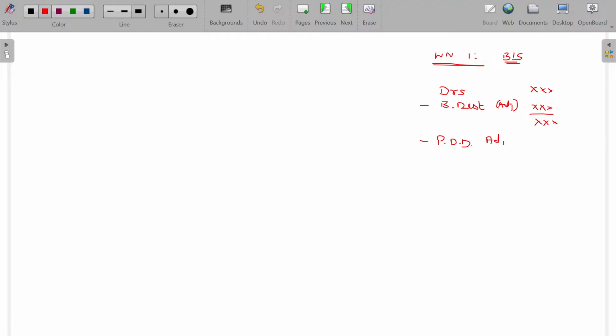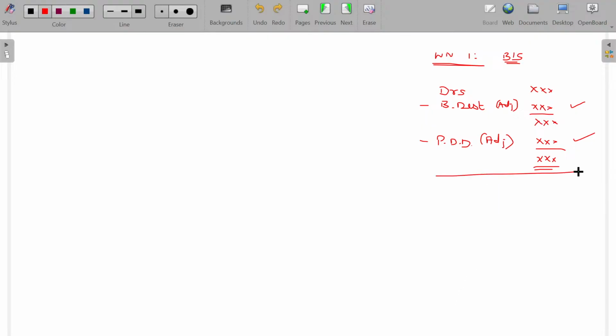Where? Given in the adjustment. So you created the PDD, like a Diwali fund. During the Diwali you celebrated. Next year also again Diwali is there. Now you create the fund for the next year Diwali. Last year created, used in this year. This year you are creating to be used in the next year. That comes as usual. This is next year's requirement. This is all about bad debt not adjusted. The final value will appear in the balance sheet. Okay, this is working note number 1.